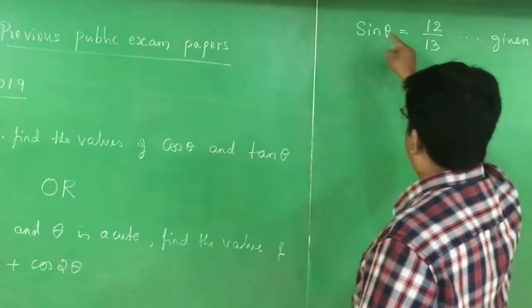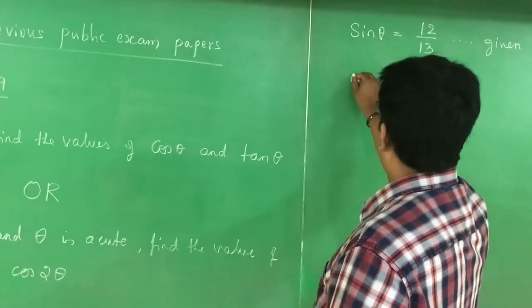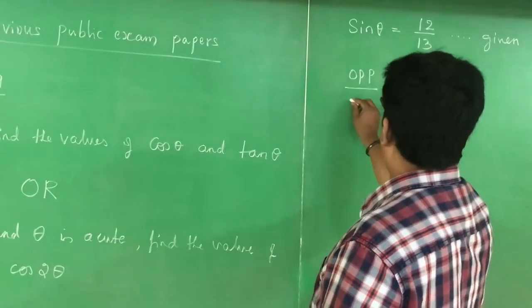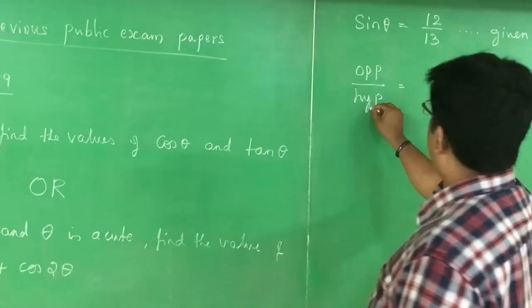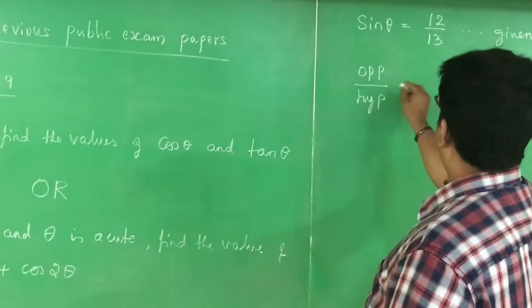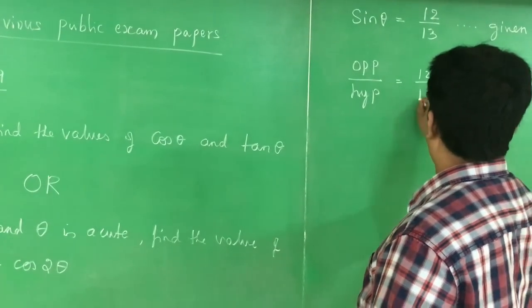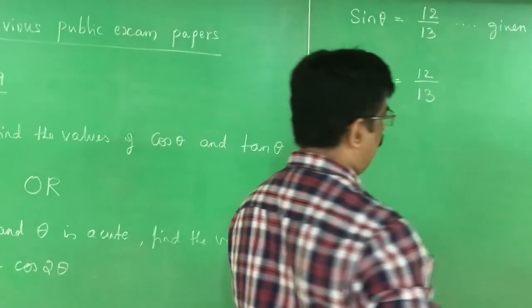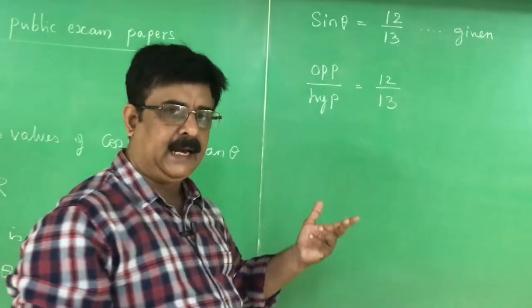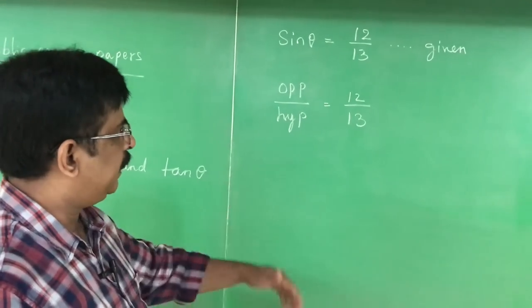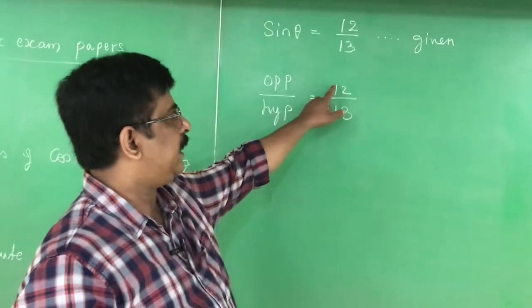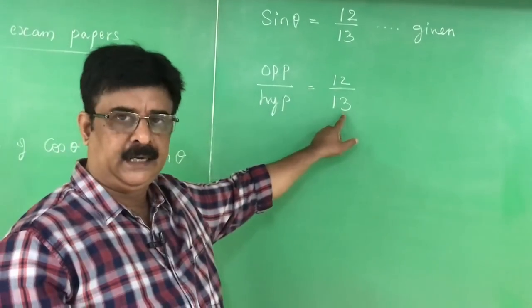Sin theta is a ratio of the opposite side of theta and the hypotenuse of the right angle triangle. Opposite by hypotenuse is equal to 12 by 13, that we understood. Therefore, I write a right angle triangle, I mark one angle as theta, with respect to theta, opposite side as 12, hypotenuse as 13.